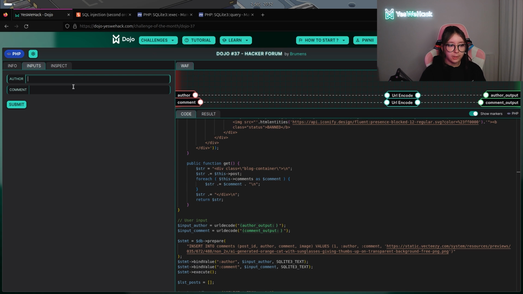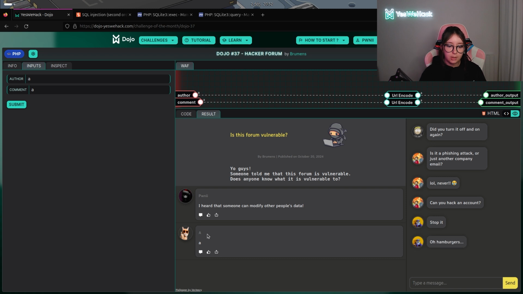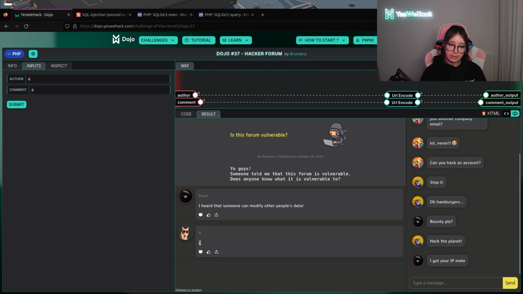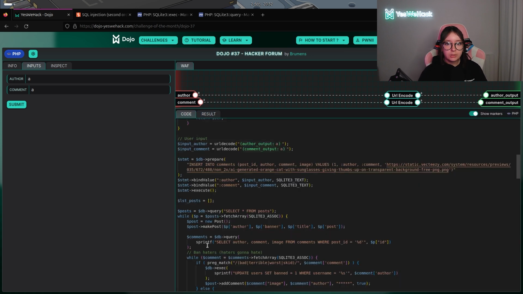As we can see, we have two different user inputs: an author and a comment one, so we could assign something randomly just to see how it looks. As you can see, we are directly in a kind of chat, and we are able to send some messages and define our name, like the author name. Everything we send will be directly inserted into the database with a prepared statement.